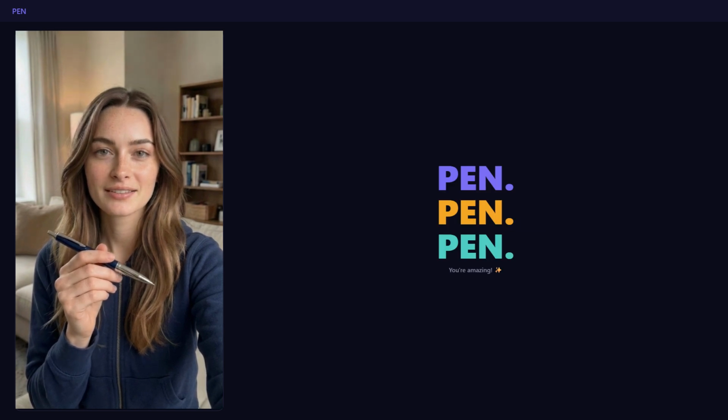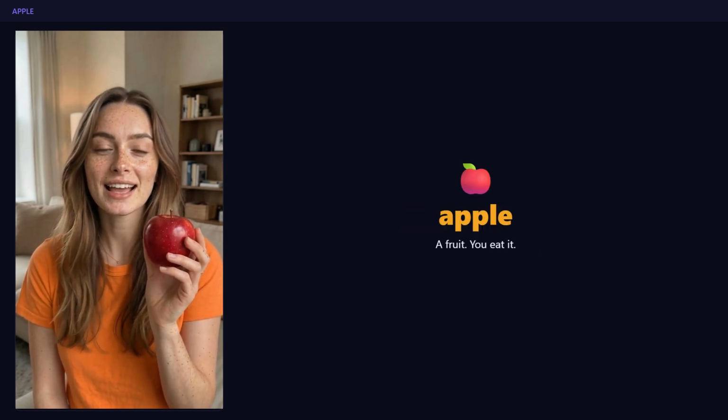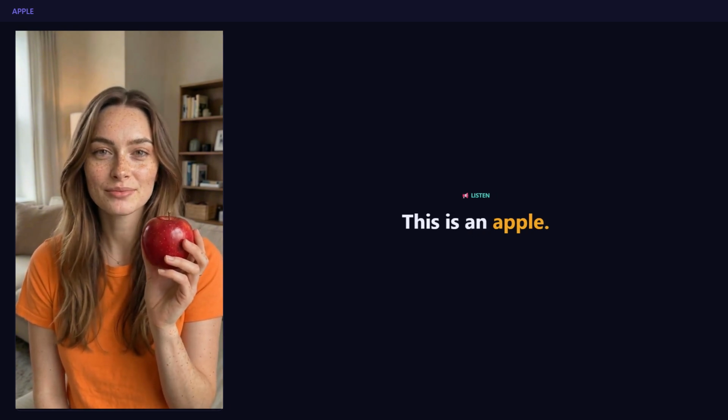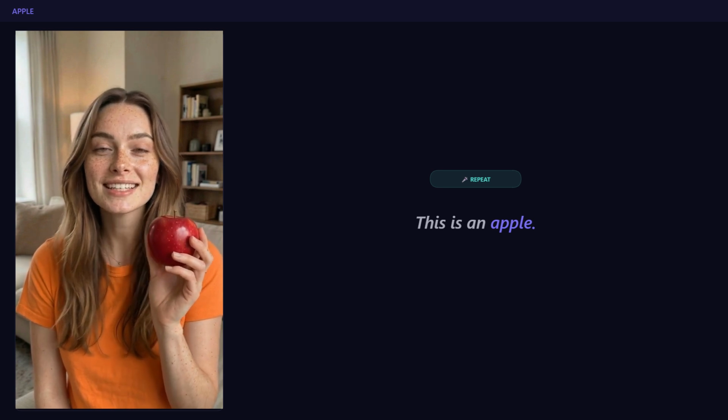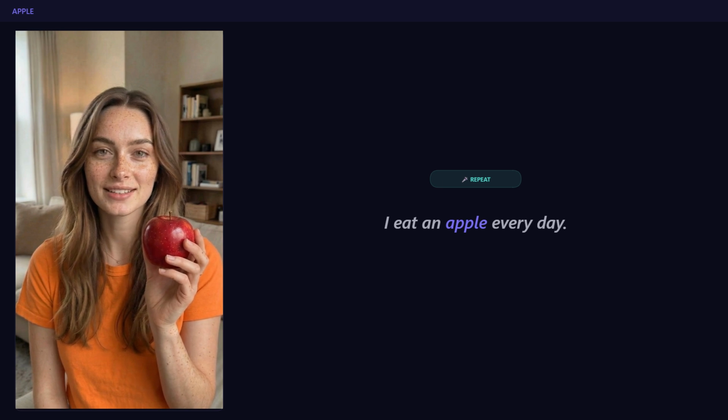Today's word is apple. An apple is a fruit. You eat it. Repeat after me. Apple. This is an apple. Repeat. This is an apple. I eat an apple every day. Repeat. I eat an apple every day.